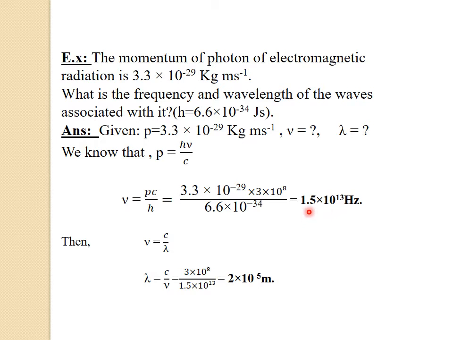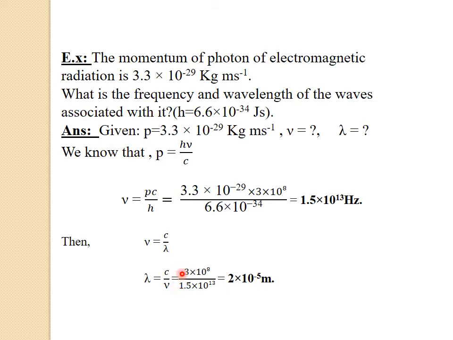Now we'll find the wavelength. We already know the basic equation of frequency, that is given by nu = c / lambda. From this equation we can write the wavelength, lambda = c / nu. Let us substitute the values of c and nu.